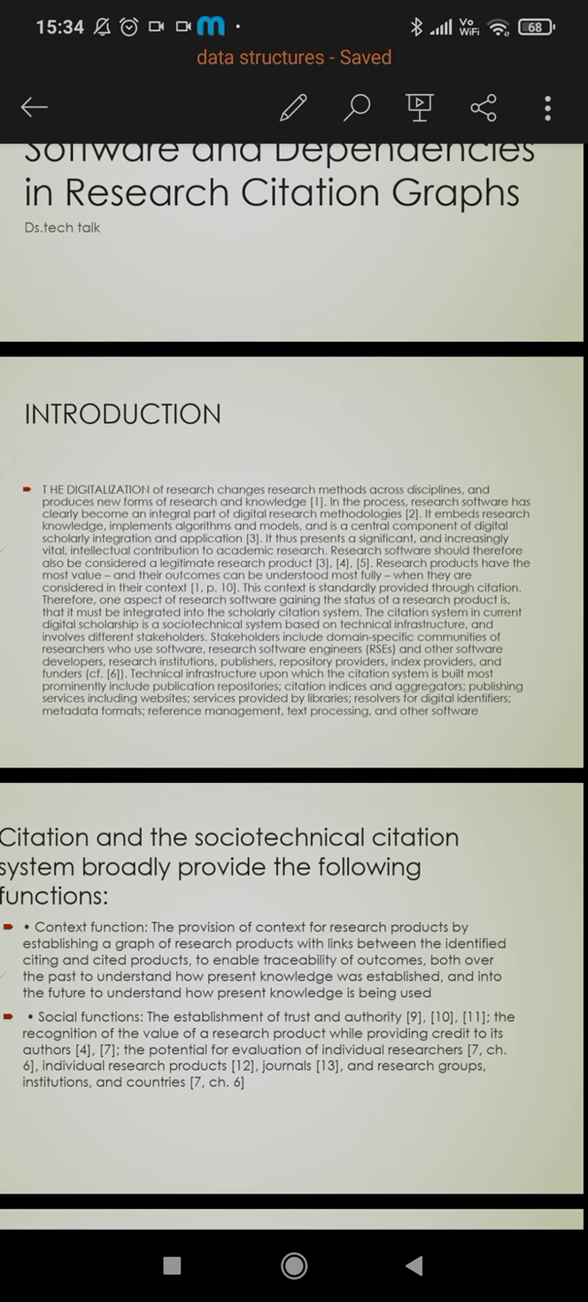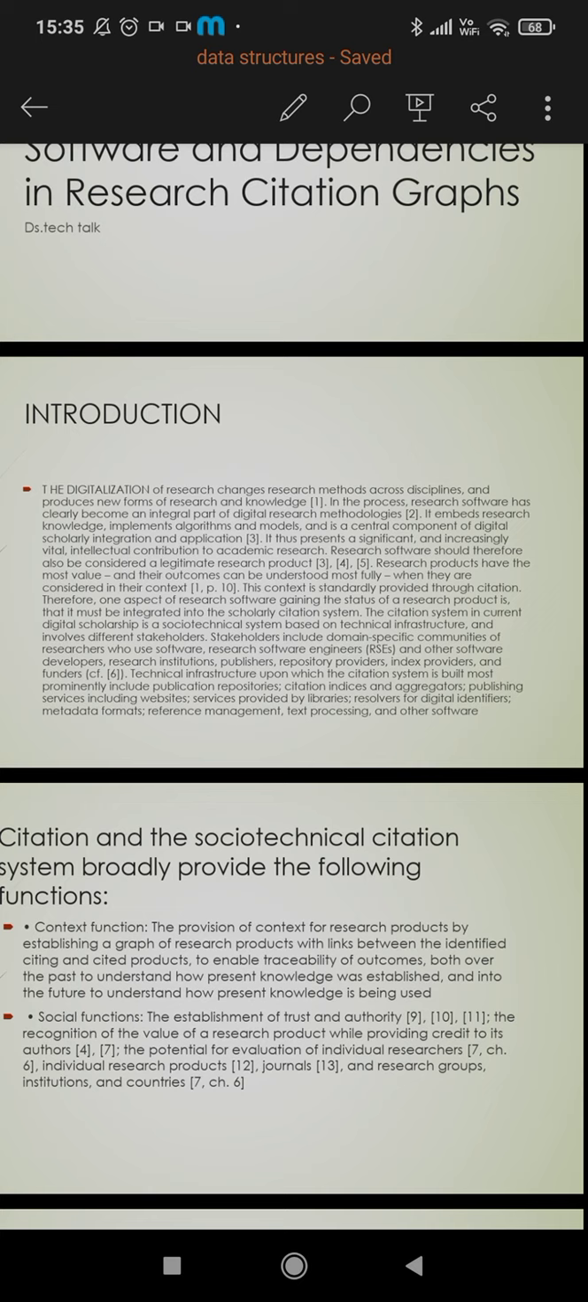In the process, research software has clearly become an integral part of digital research methodologies. It enables research knowledge, implements algorithms and models, and is a central component of digital knowledge implementation, scholarly integration and application. It thus presents a significant and increasingly vital intellectual contribution to academic research. Research software should therefore also be considered a legitimate research product.